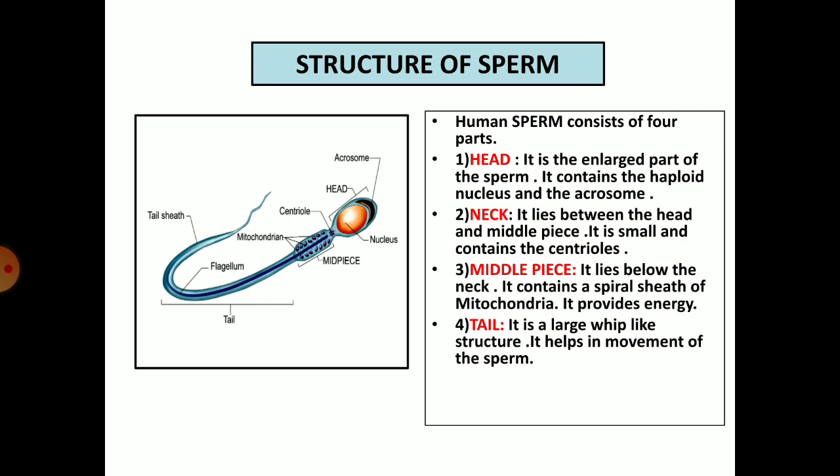Neck. It lies between the head and the middle piece. It is small and contains the centrioles. Middle piece. It lies below the neck and contains a spiral sheath of mitochondria. It provides energy for the movement of the sperm. Tail. It is a large whip-like structure. It helps in the movement of the sperm.